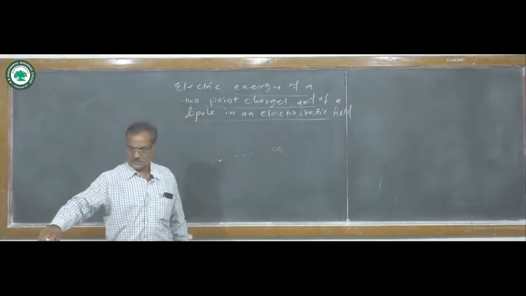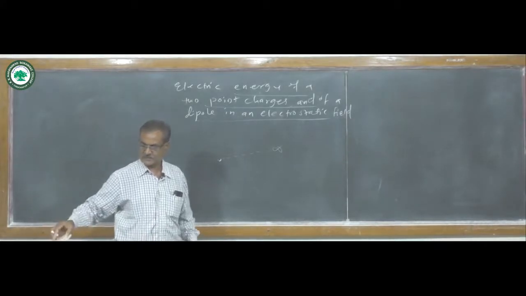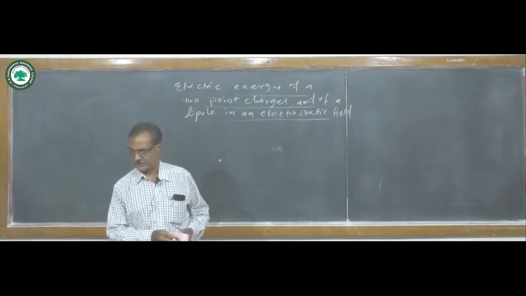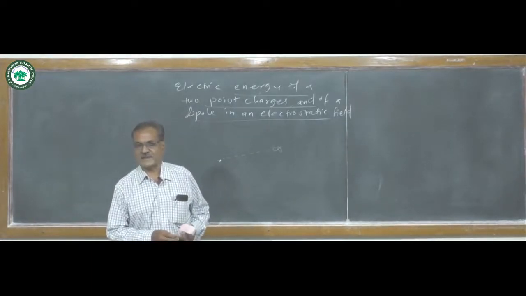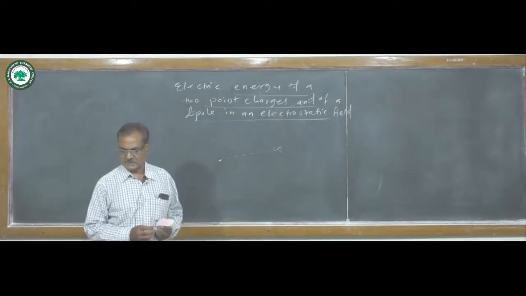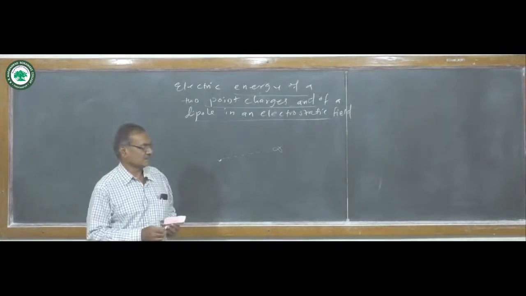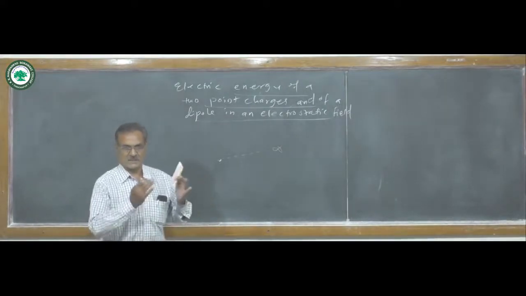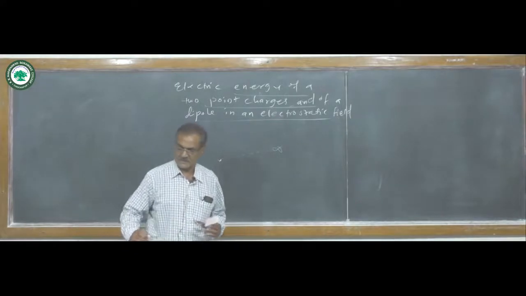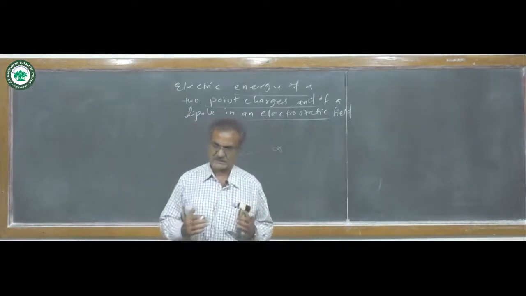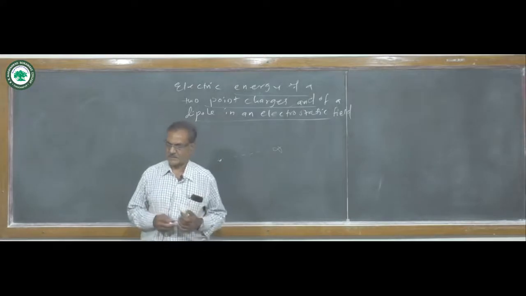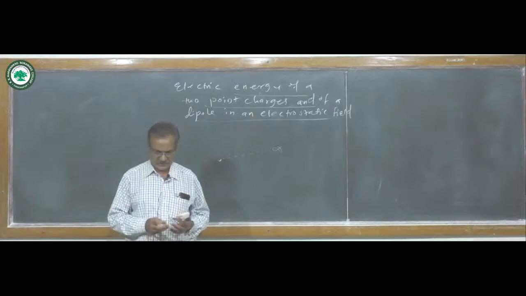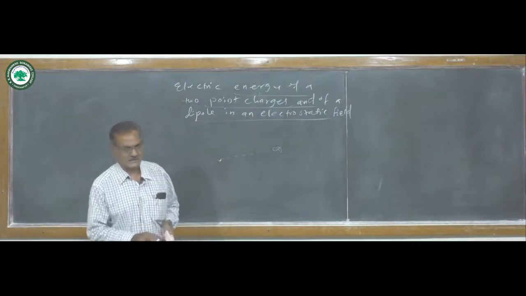So we can define the electrostatic potential energy of a system of point charges as the total amount of work done to assemble the system of charges, by bringing the charges from infinity to their present locations.